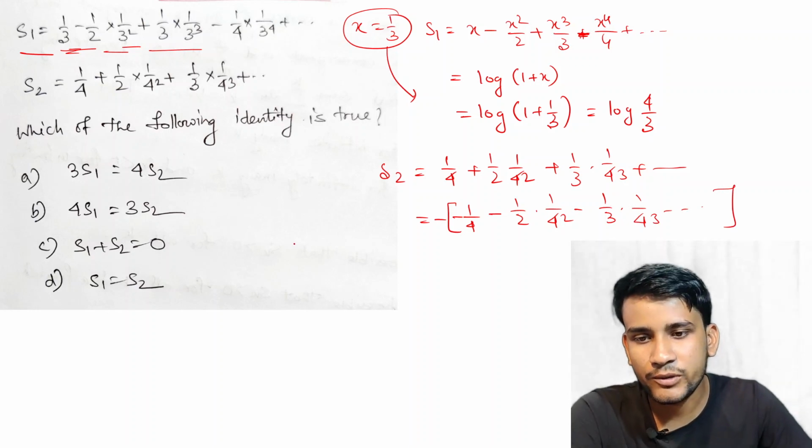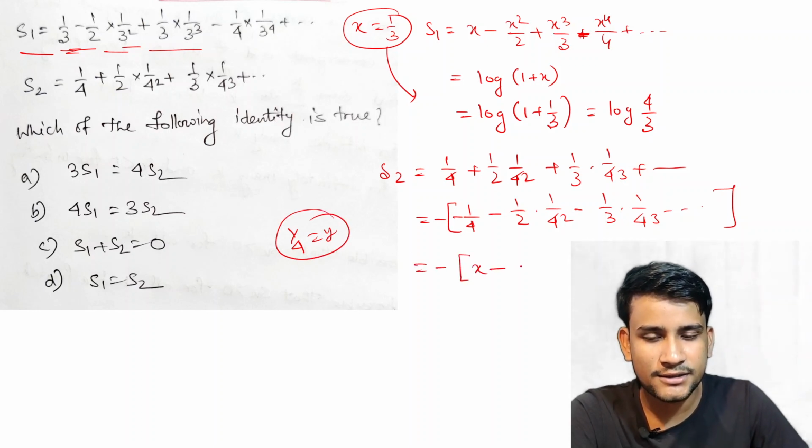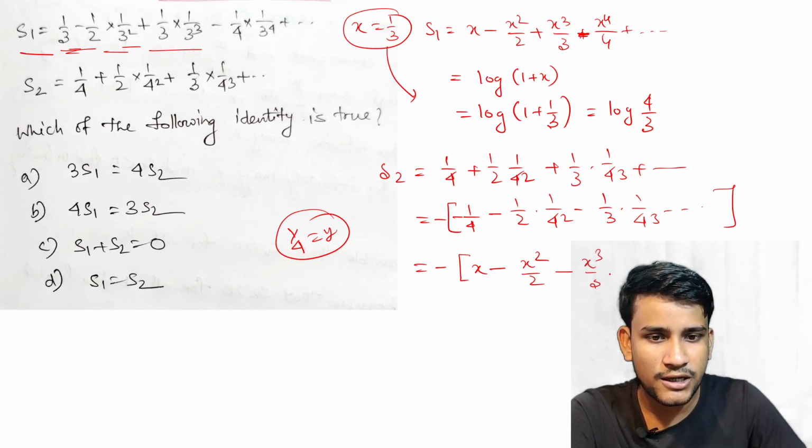If we take 1 by 4 equal to y, then this is x minus x square by 2 minus x cube by 3, and so on. This is y, right?